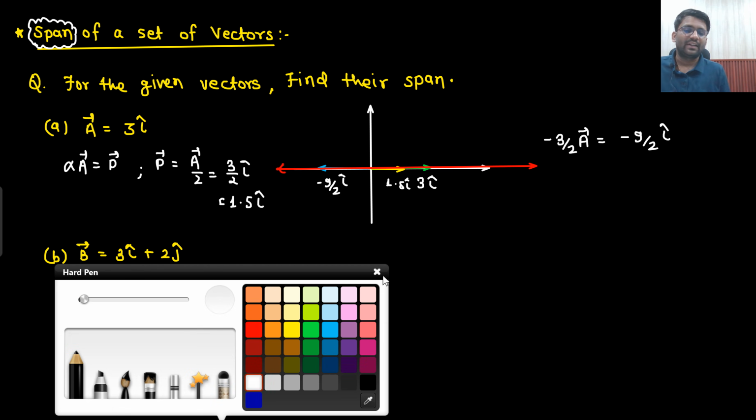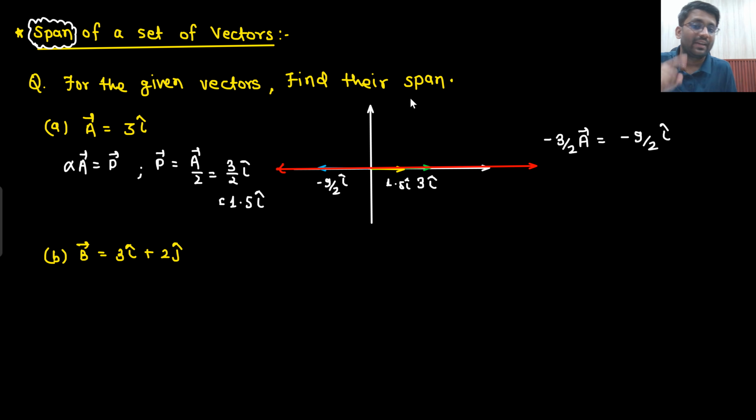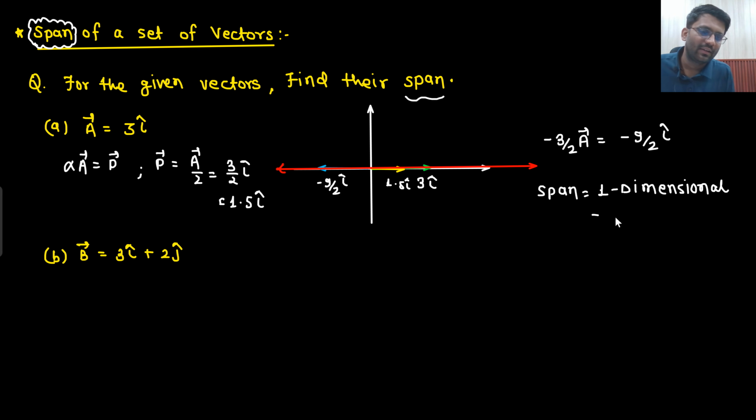So what is the span here? Span is one dimensional, or you can call it a line.